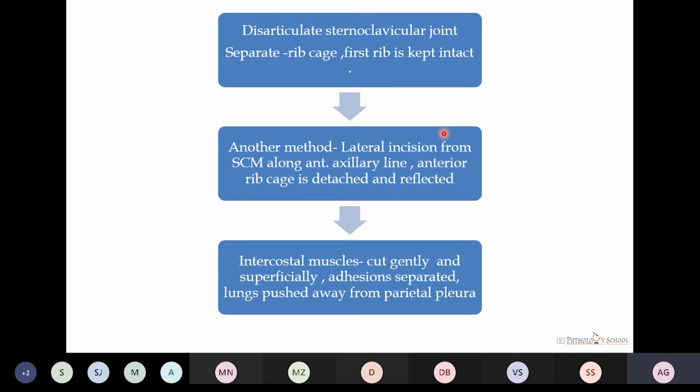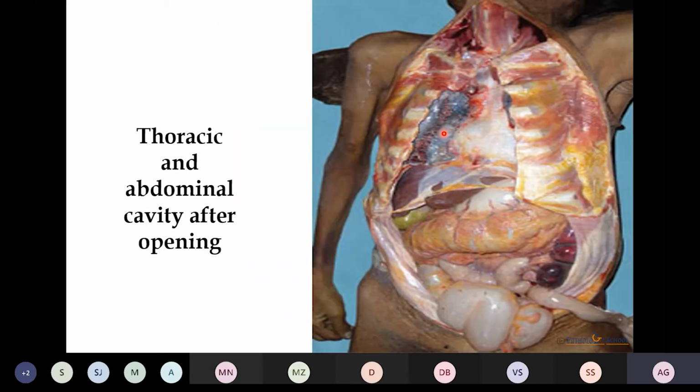The intercostal muscles are now cut gently and superficially so that the underlying lungs are not damaged. Any kind of adhesions are to be noted and lungs pushed away from the parietal pleura. This is the image showing the opened up thoracic and the abdominal cavity. It is showing the coverings and the organs in their normal anatomical position.